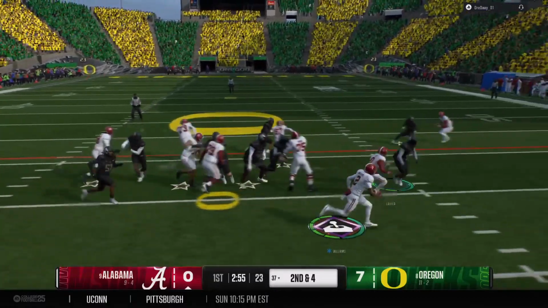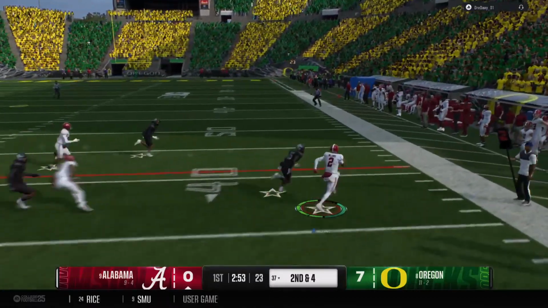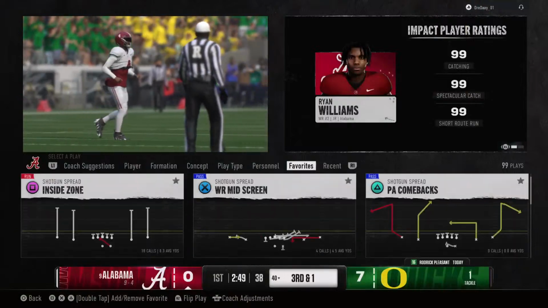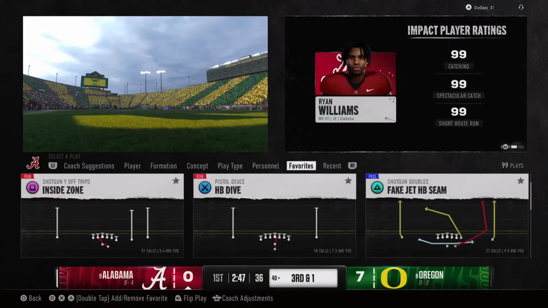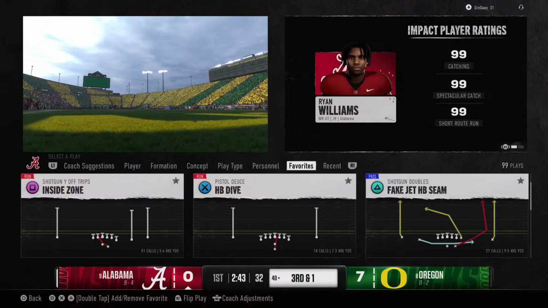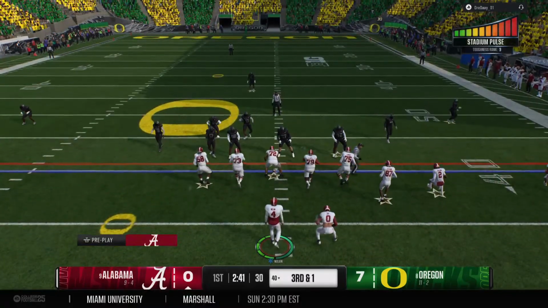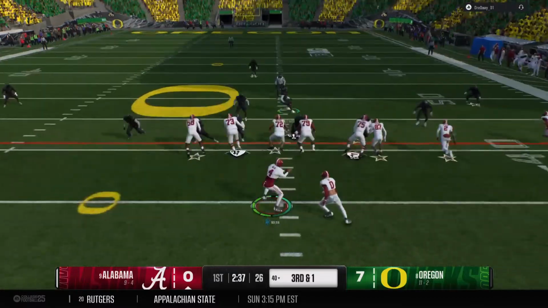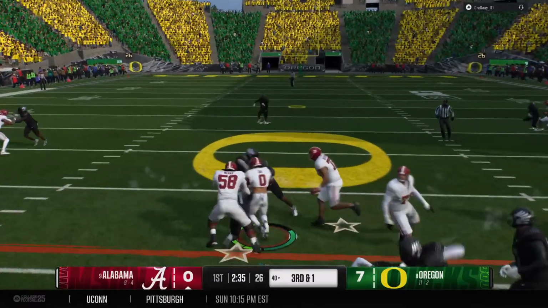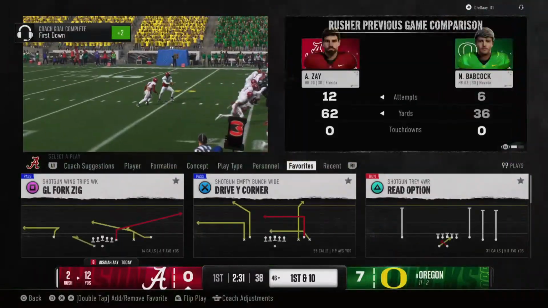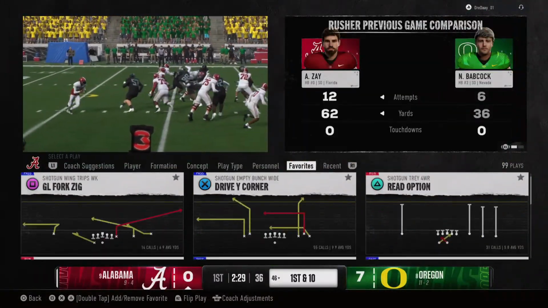A pop pass on the jet sweep. Defense makes the stop very close to a first down. Boy, I'm a big fan of that jet sweep motion like that. It really forces a defense to stretch out horizontally and can create some vertical seams for this offense. They got some positive yards. Didn't quite get the first down, but I'll tell you what they've done. Planted a seed on this defense that they better defend this style of play moving forward. He has first down yardage at the 46.